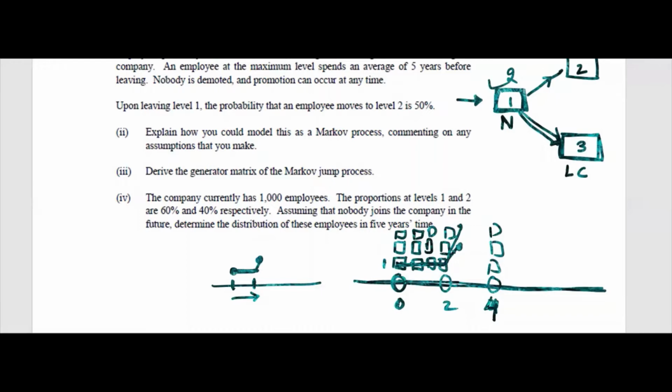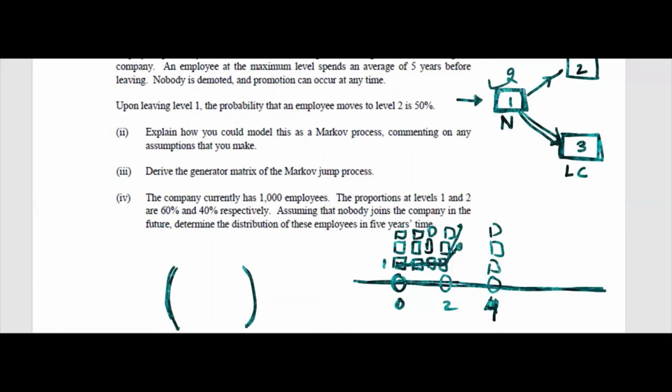Okay, so let me write the generator matrix here. Remember, this is not the transition matrix and we are not writing the probabilities, we are writing the transition intensities here. So the transition intensities, when you write, you have to know all the possibilities here.